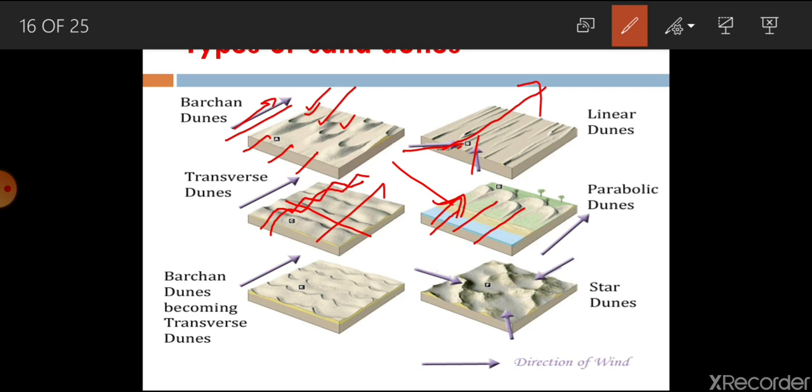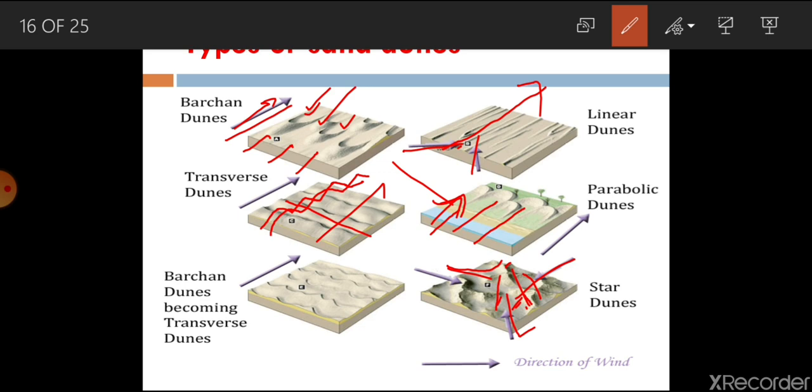And now star dunes. Star dunes are formed due to multi-directional wind. When winds are coming from different directions, sand is removed from the bottom, the center becomes high and the other slip faces become low or concave.